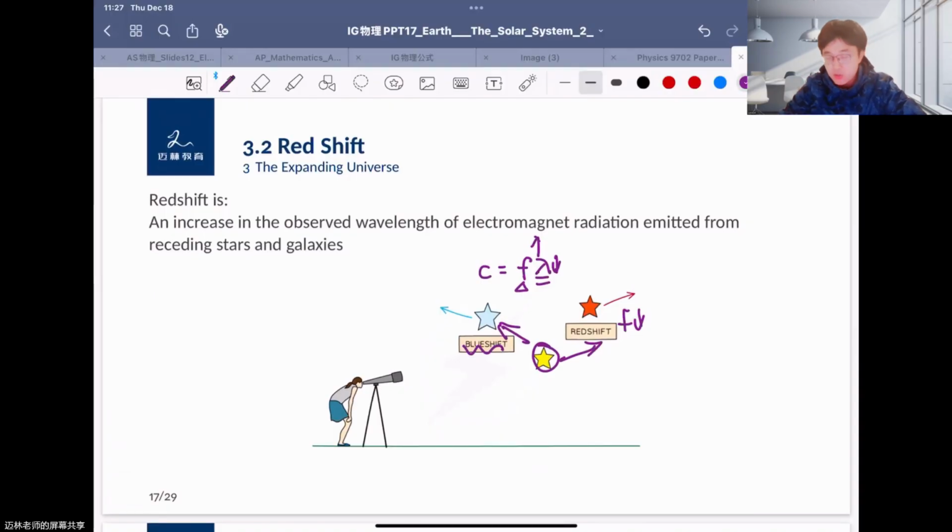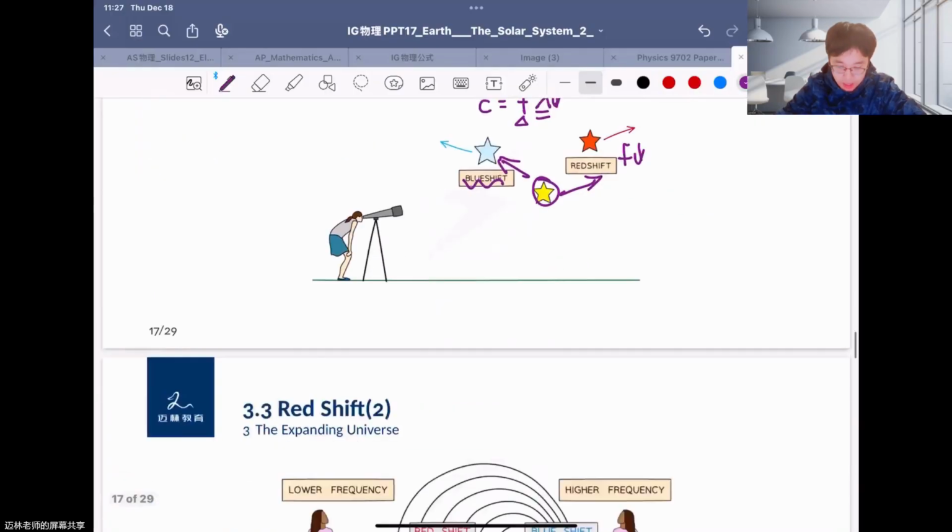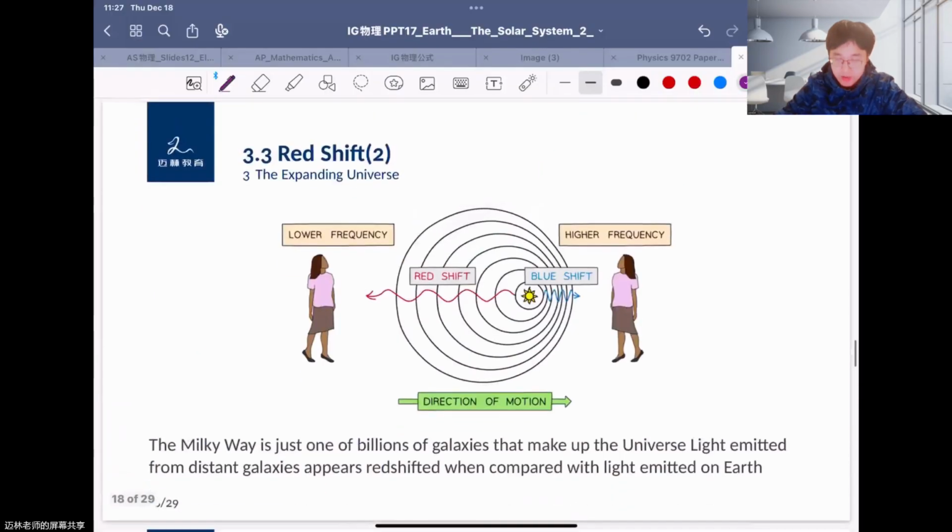So this is just using the Doppler effect with radiation, with the same meaning and the same principle. This is for redshift. And here is another example, like a star moving towards you, and you'll find there's a blueshift because the wavelength is very small. So here the frequency is very high.